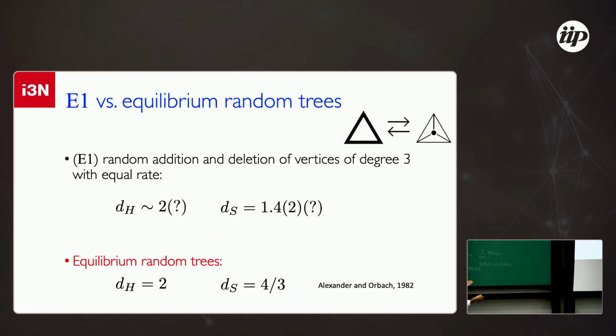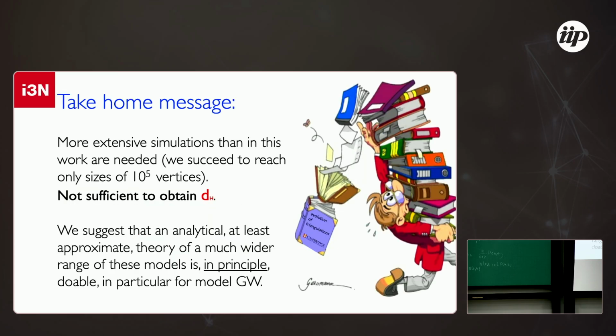And for the equilibrium networks, we found the H around 2 numerically, and the spectral dimension 1.4. And if you remember about equilibrium trees, there is a result by Alexander and Orbach in 82, where the H is 2 and the spectral dimension is 4/3, and it compares well with it. So it seems that these equilibrium networks fall in the same class as equilibrium random networks. Okay, so I finish here. So basically, this is my conclusion. It's possible, of course, to do better numerically and also analytically, at least in some of the models. Thank you very much.